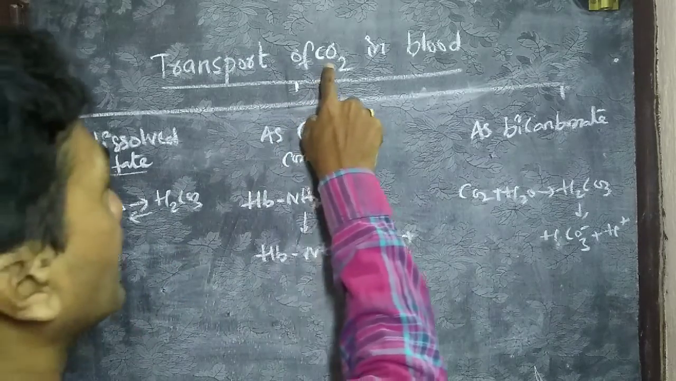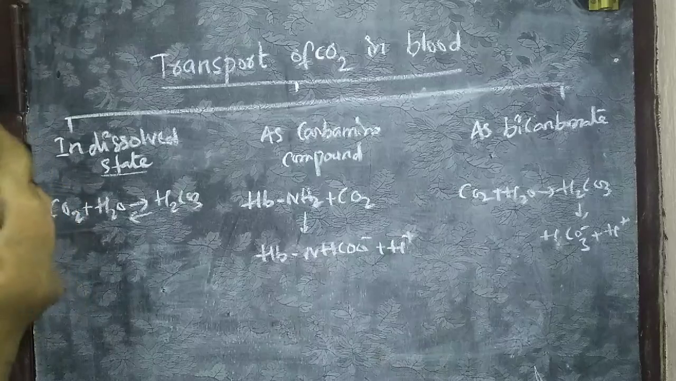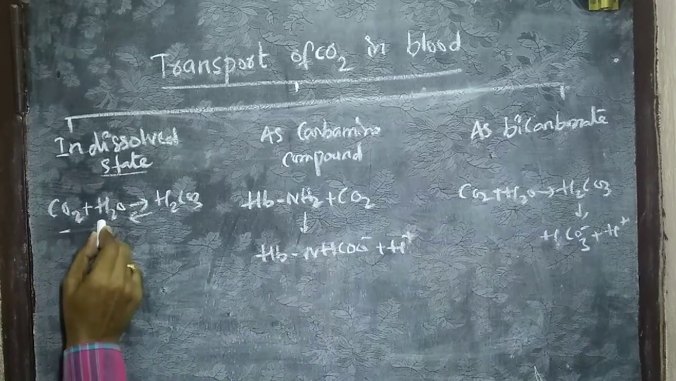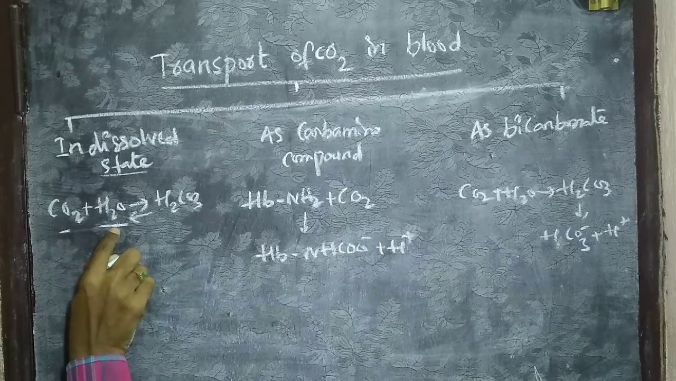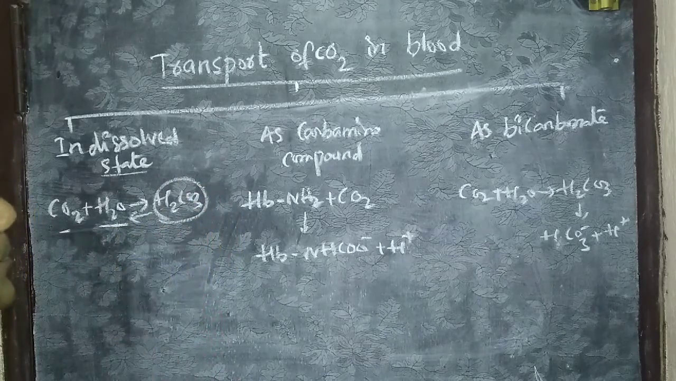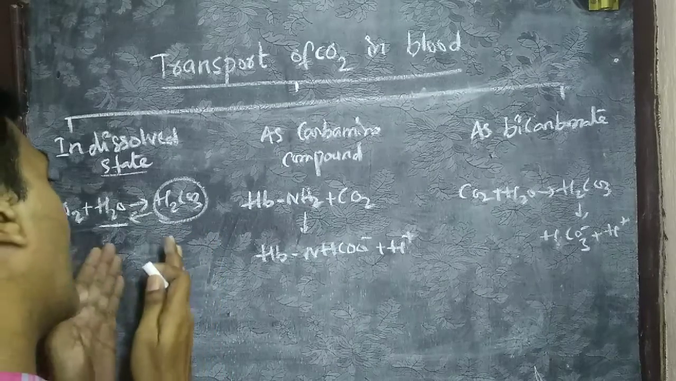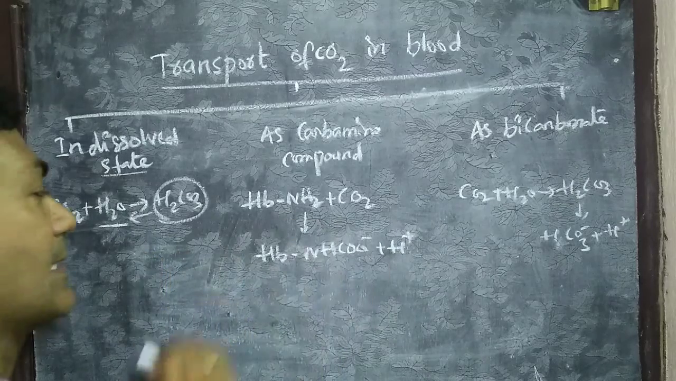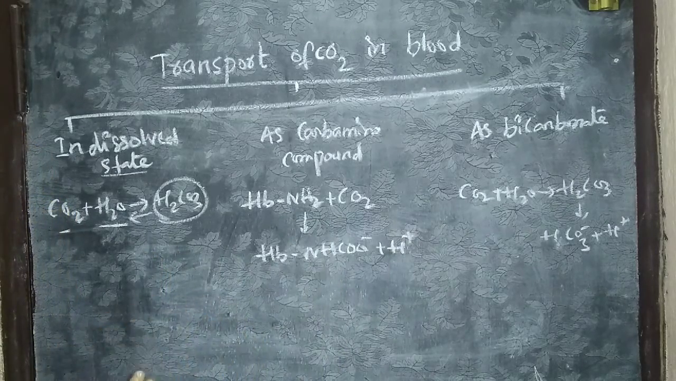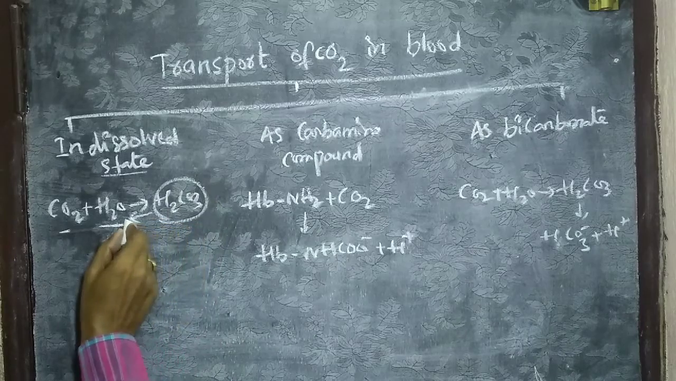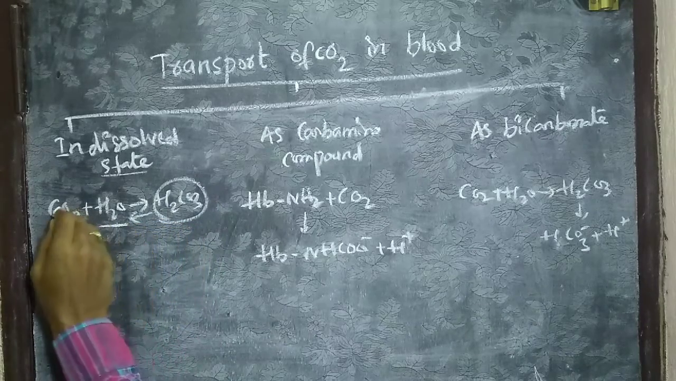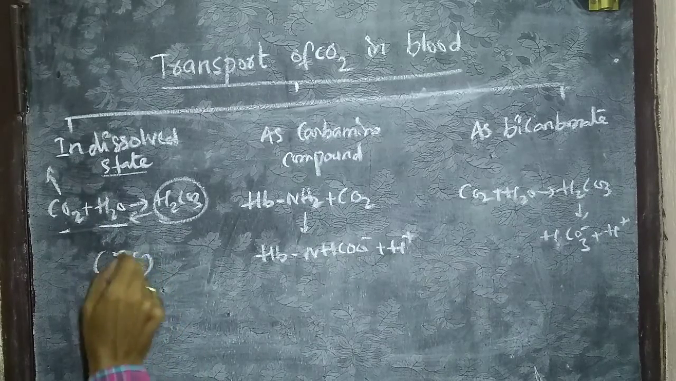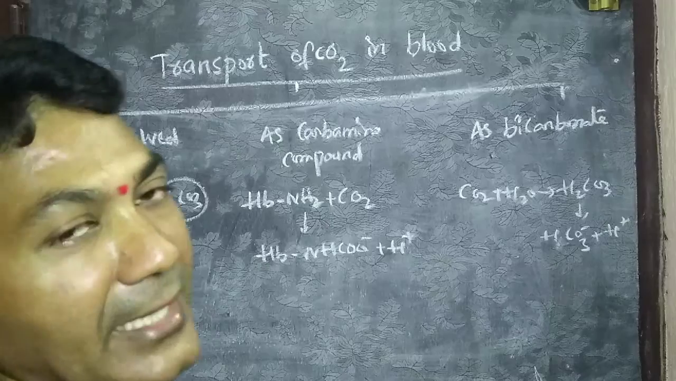As we know, carbon dioxide dissolves in water very quickly. Plasma contains water, so carbon dioxide dissolves in the water of plasma and forms carbonic acid. The blood carries this carbonic acid to the alveolar level, where it is broken down into carbon dioxide and water. This carbon dioxide is given to the lungs. So 7% of carbon dioxide is transported in the dissolved state.